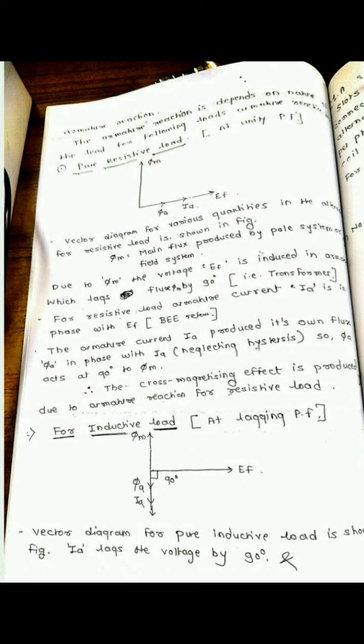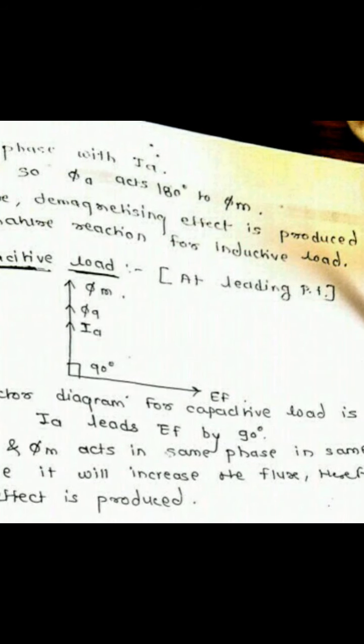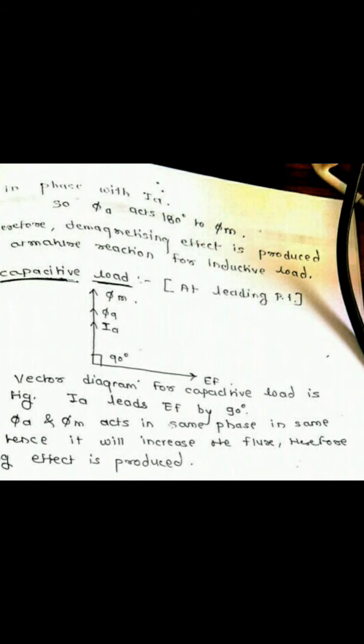So for the inductive load, the armature reaction will give the demagnetizing effect of the alternator. What do you mean by demagnetizing? Demagnetizing means it will reduce the main field flux. So this is the effect of armature reaction on the inductive load.